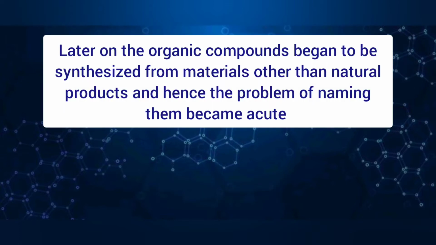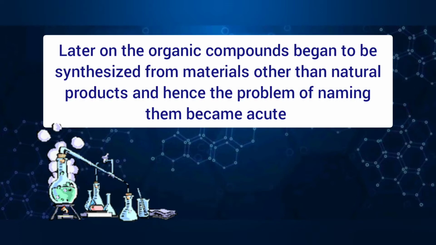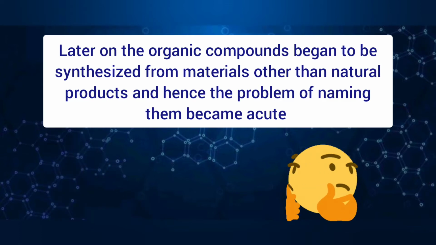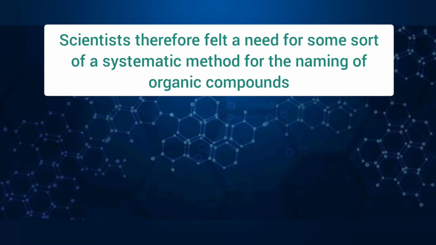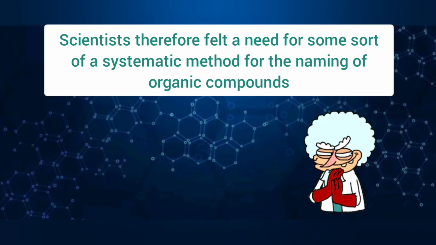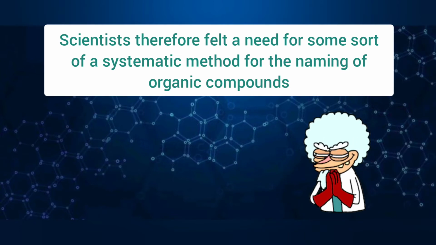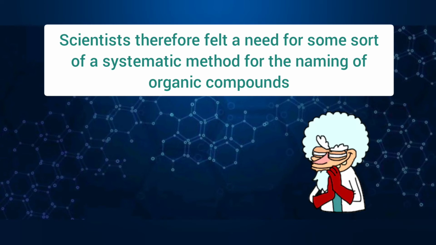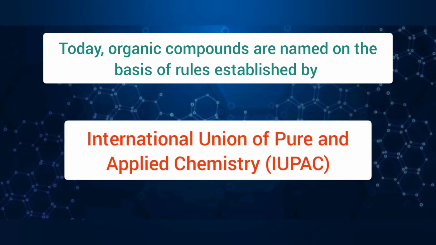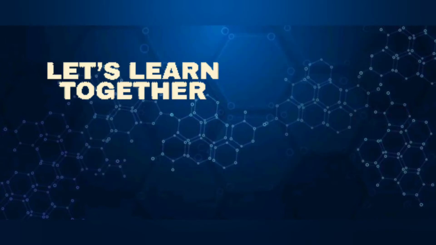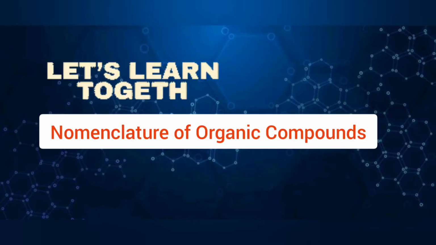Later on, organic compounds began to be synthesized from materials other than natural products, and hence the problem of naming them became acute. So the scientists felt a need for a systematic method for naming organic compounds. Today, organic compounds are named on the basis of the rules established by IUPAC. So now let us learn the nomenclature of organic compounds.